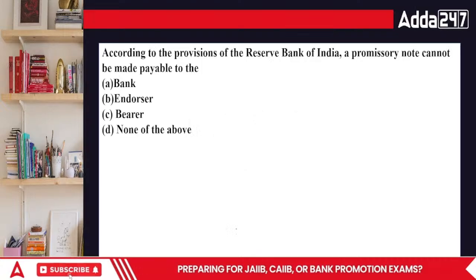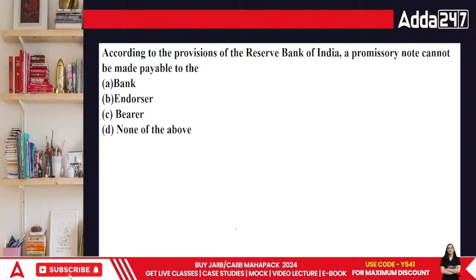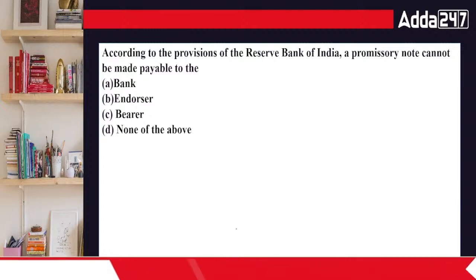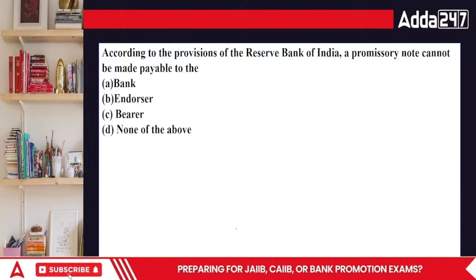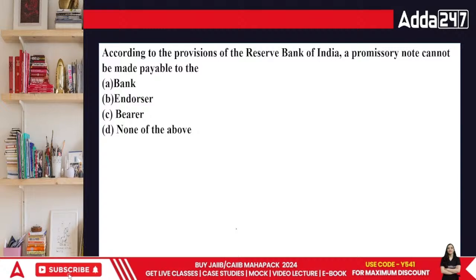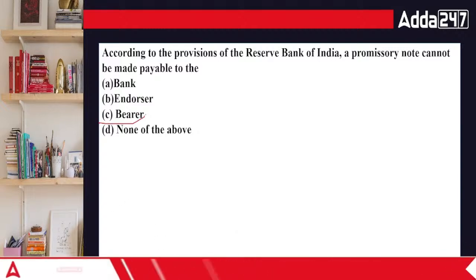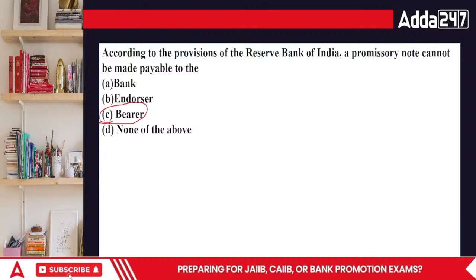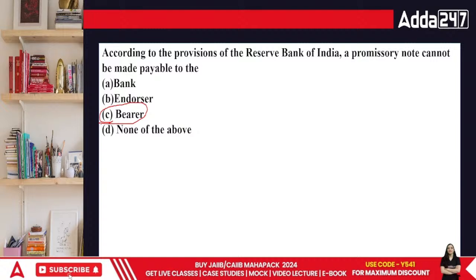Chaliye, the last question for the day. According to the provisions of RBI, the promissory note cannot be made payable to the bank, endorser, bearer, or none of the above. According to the provisions of RBI, a promissory note cannot be made payable to the bearer. We are not allowed to do this. This is there only in currency notes. I promise to pay to the bearer rupees 10 note, rupees 50 note, rupees 500 note. Okay? That rule is there only for them.